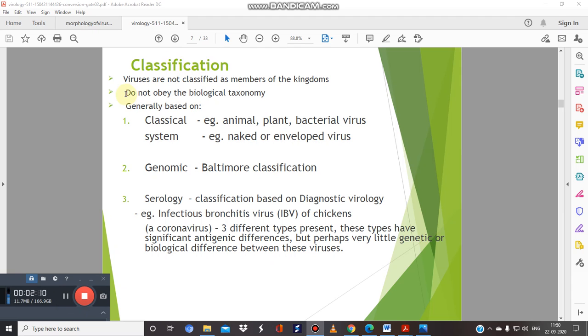So let's talk about the classification of viruses. Basically, viruses do not obey the biological taxonomical classification that we generally follow. So their classification is based upon different systems. Like the classical system, in which animal, plant and bacterial viruses are included. And the genomic system, which is very important, that is the Baltimore classification of the viruses. Then there is another classification based upon the serological concept. We will take into consideration each of them in detail.